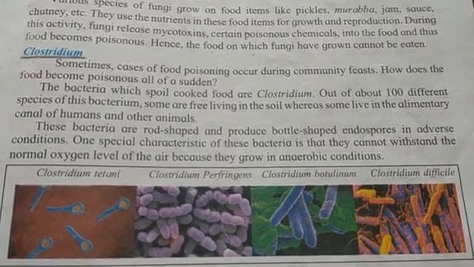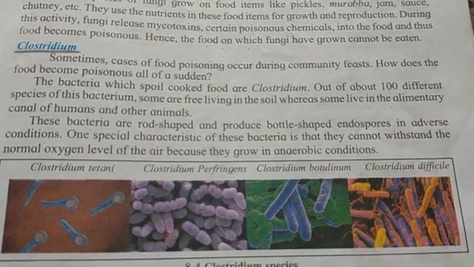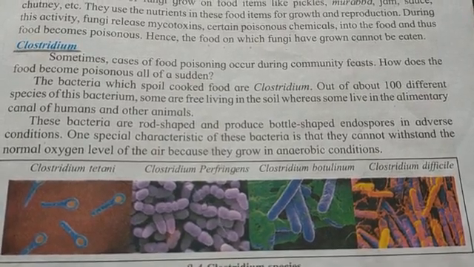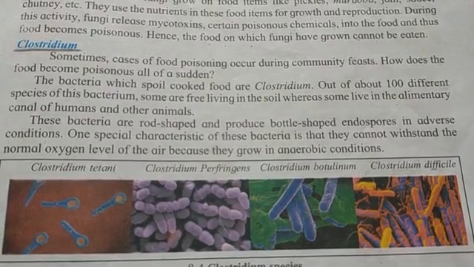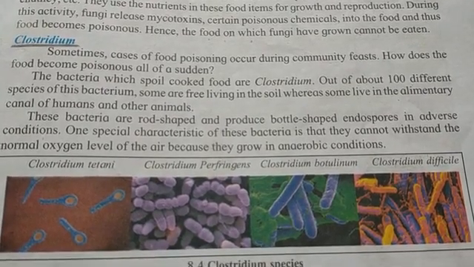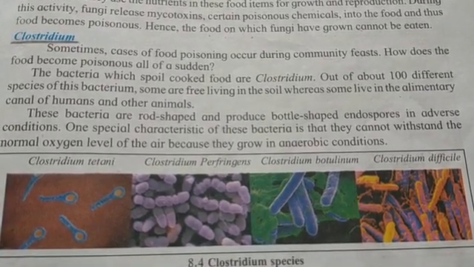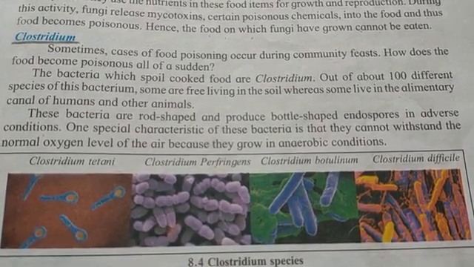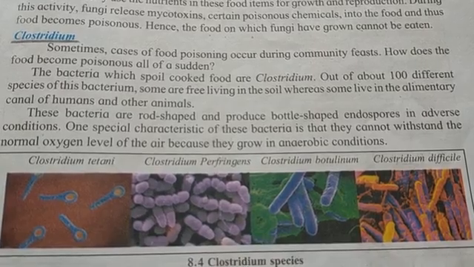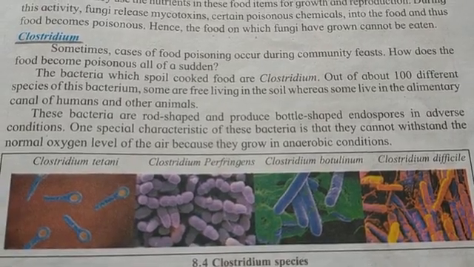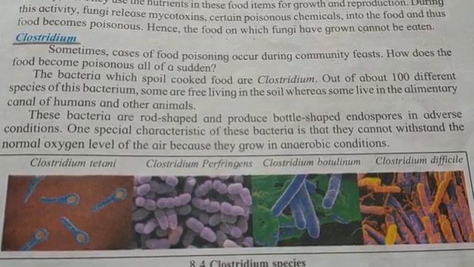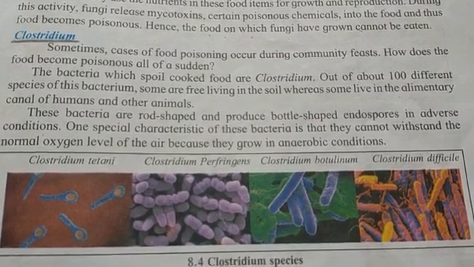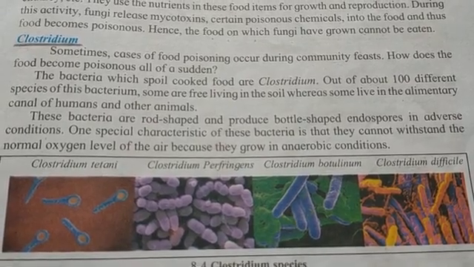These bacteria are rod-shaped and produce bottle-shaped endospores in adverse condition. You can observe in the picture. Adverse condition means unfavorable condition or harmful condition.